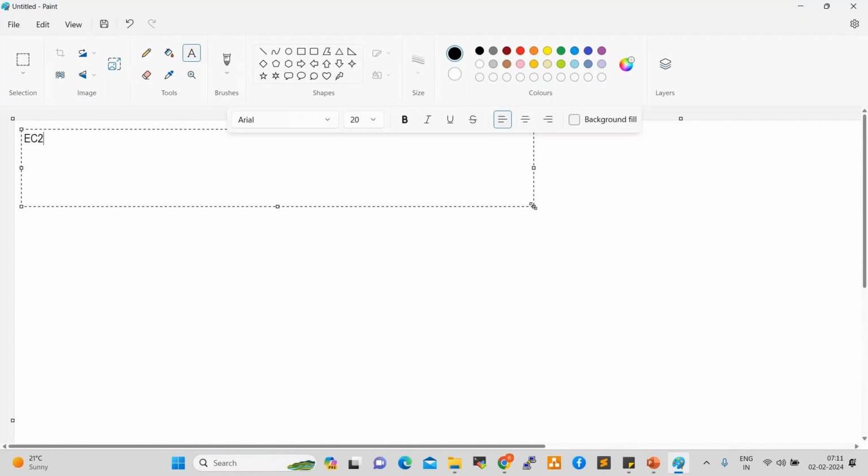So we are discussing EC2. EC2 full form is Elastic Compute Cloud or Elastic Cloud Compute, both are the same. What is elastic in general? Flexible, expandable, stretchable, right?